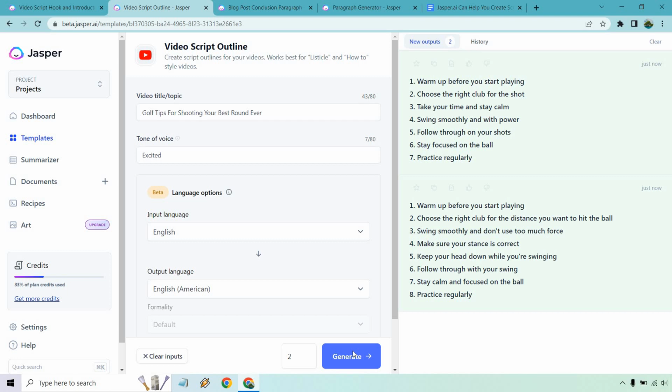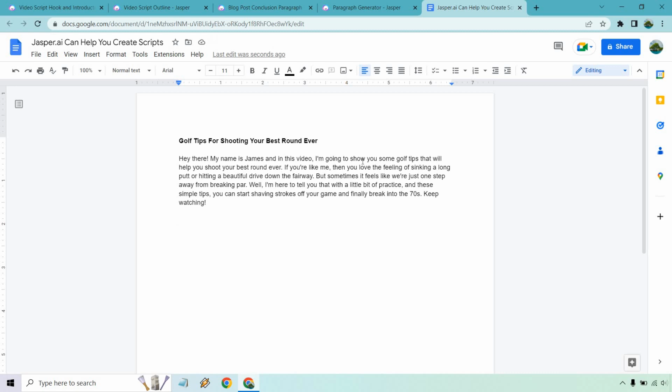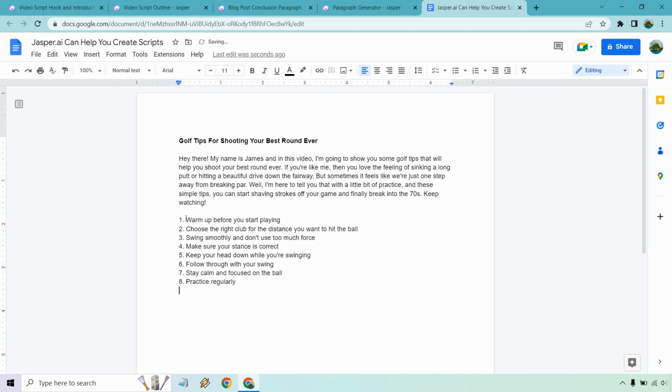Next, it's going to be warm up before you start playing. Choose the right clubs. Swing smoothly. Make sure your stance is correct. Keep your head down while you're swinging. I like this one just because there's one more. Okay, so kind of similar, but with a little bit more. Now I'm going to add these here, and what I'm going to do is just delete these numbers, and I'm going to cut that out of the video.